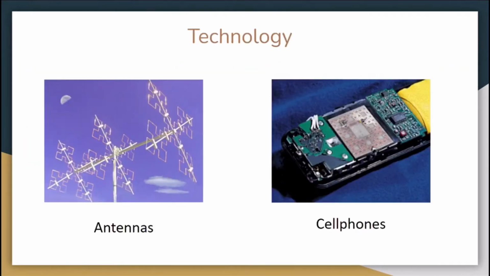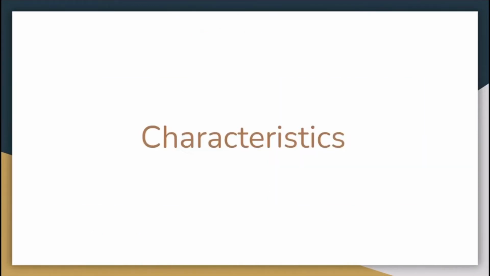It can also be seen in our technology through our antennas and cell phones. Fractals have allowed us to receive all kinds of waves and frequencies that we use every day, such as FM radio waves and TV wavelengths. Now, let us move on to its characteristics.